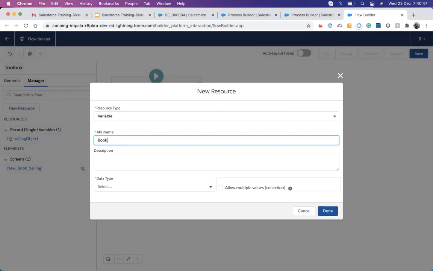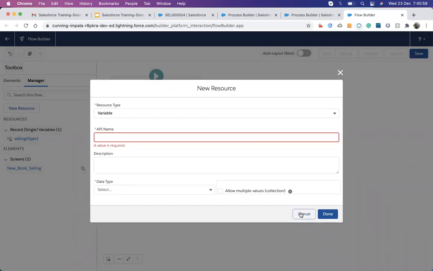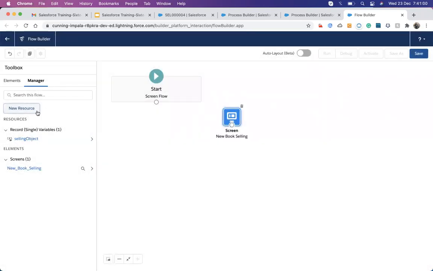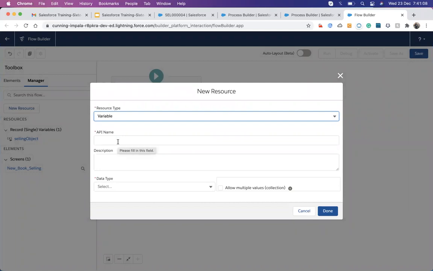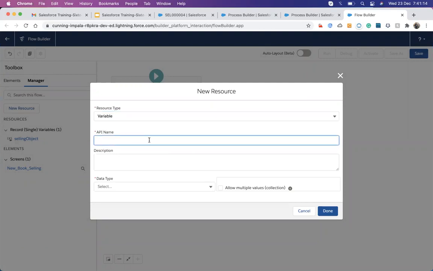Let's create a book variable. Whenever we create this object, it will be an empty object, but it has a blueprint of these three variables, so we can assign values to these three. Whenever we create a new resource, it starts as an empty variable, and then we assign some values to it. So the selling object is something we create to use like a blueprint to assign values to each of these three.